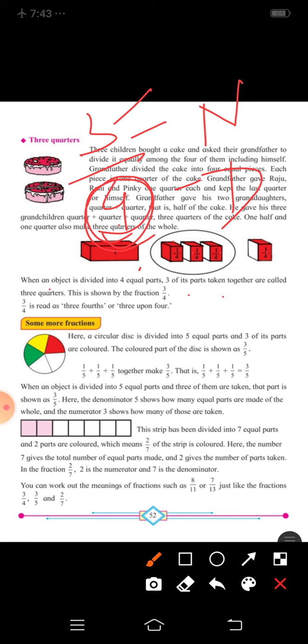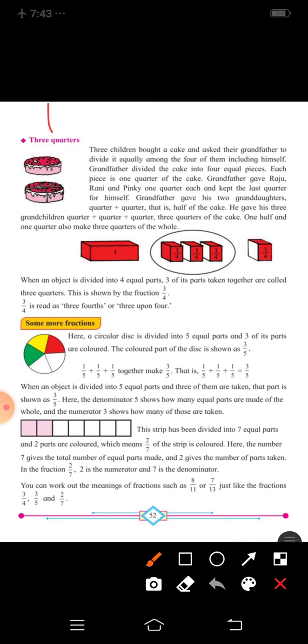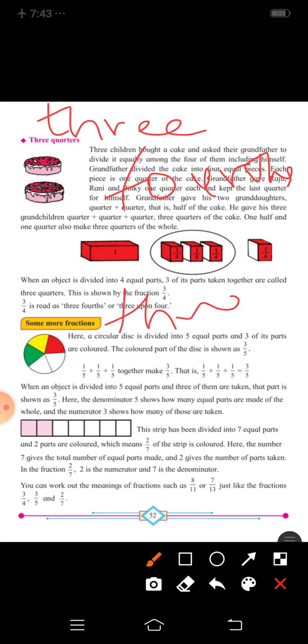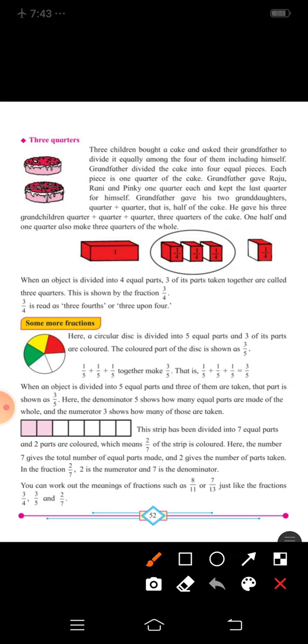Correct. Now how else can we spell 3/4? 3/4 is read as 3/4 and 3/4 we can spell it as 3/4. Yes, we have done half. Whole we have seen, half we have seen, quarters we have seen, 3/4 we have seen. Correct? Yes students, understood? Now here next is some more fractions. There are also some different types of fractions.